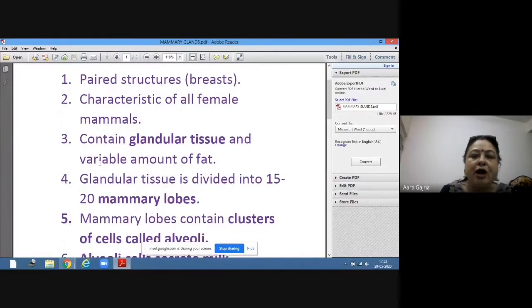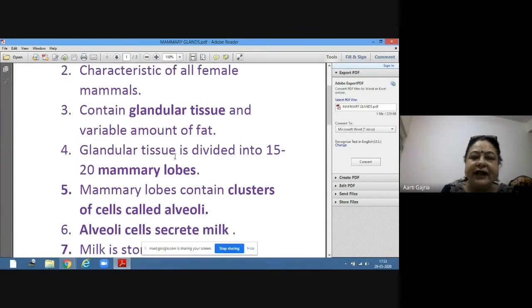This amount of fat decides the size of the breast. If the fat is more, the size would be more. If the fat is less, the size would be less.